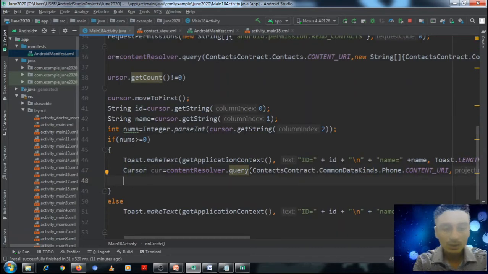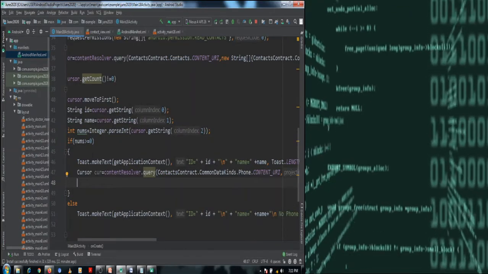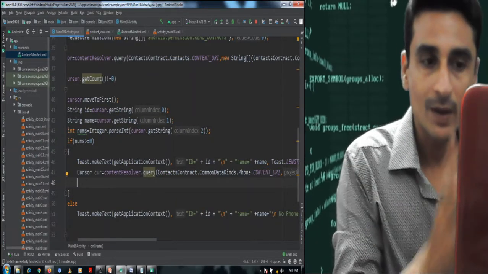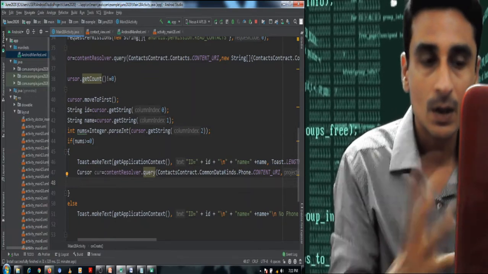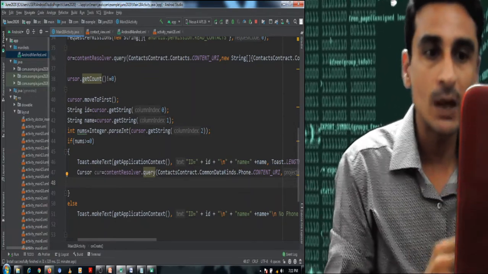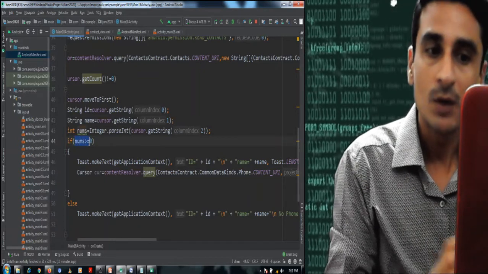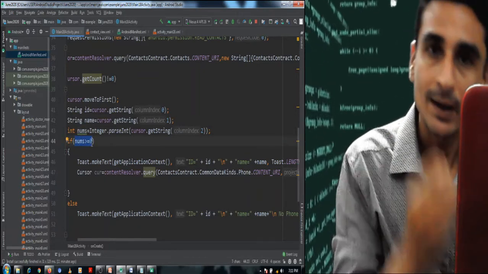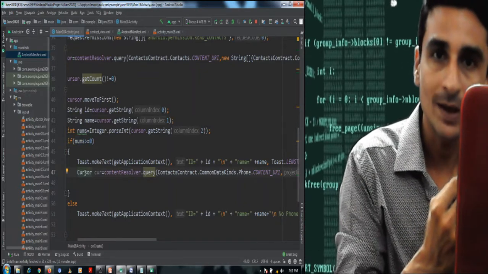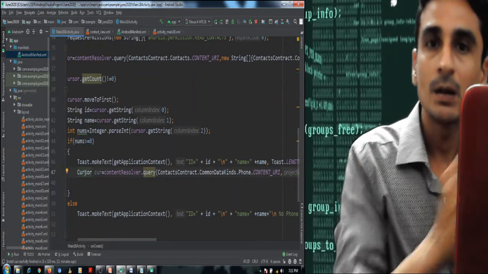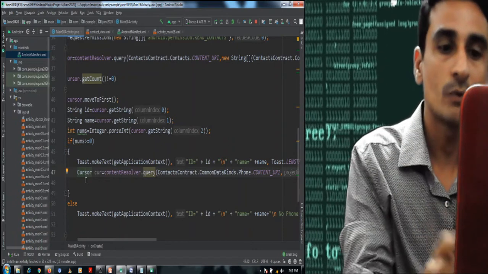Now when we have written query like this, when we have called query method like this, it will return a cursor which has phone numbers, because we have checked whether phone numbers are associated or not, and phone numbers are associated. That's why we have written this query, and it will return a cursor which will have records.